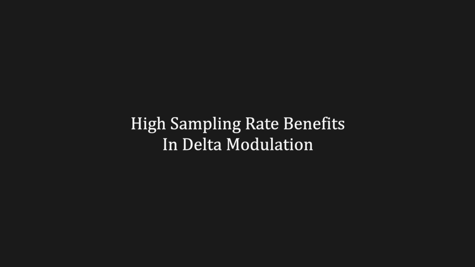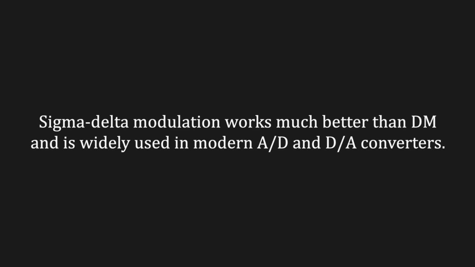Despite these issues, the high sampling rate in delta modulation does have benefits. Each time the sampling frequency doubles, in-band noise drops by about 3 decibels because the noise spreads over a wider range. This reduces the audible noise floor, and the high rate also means simple filters can be used instead of steep ones. Although delta modulation isn't ideal for high-fidelity sound, its improved version, sigma delta modulation, works much better and is widely used in modern AD and DA converters.